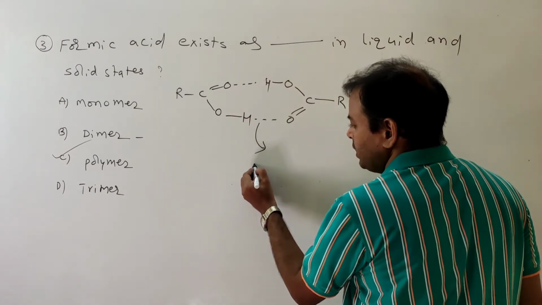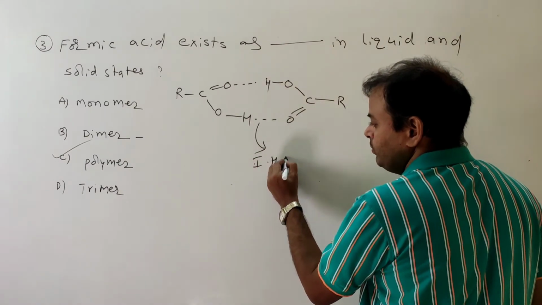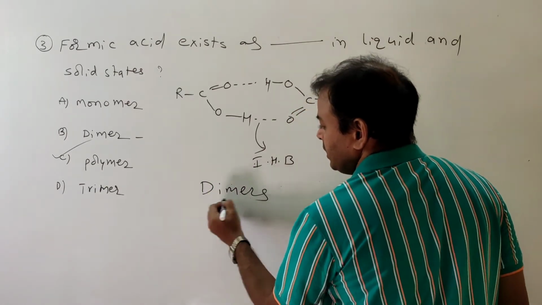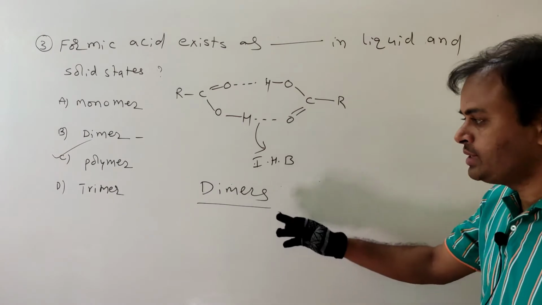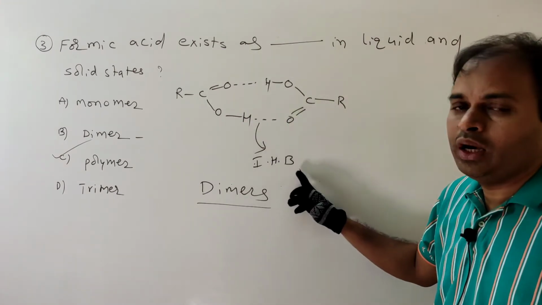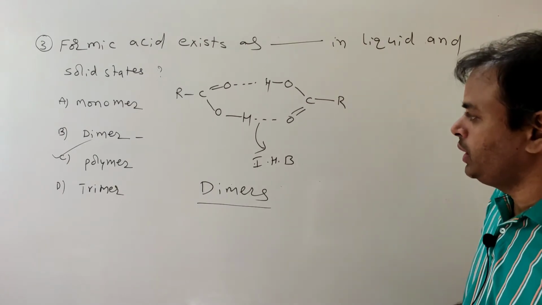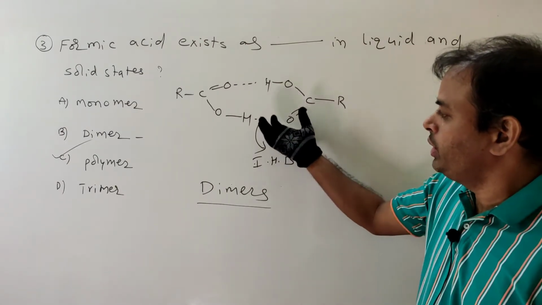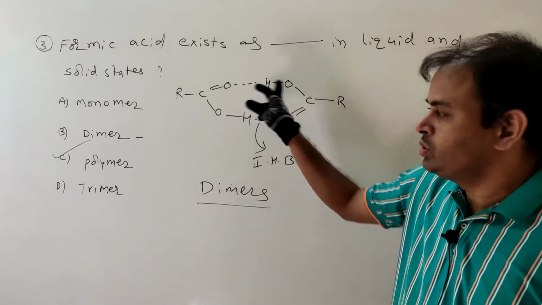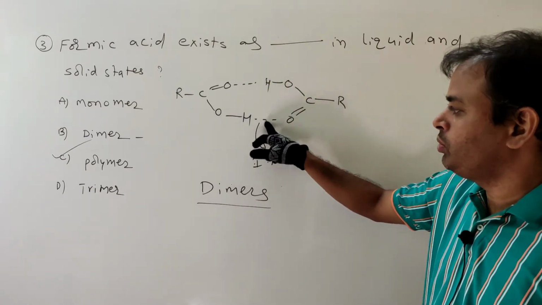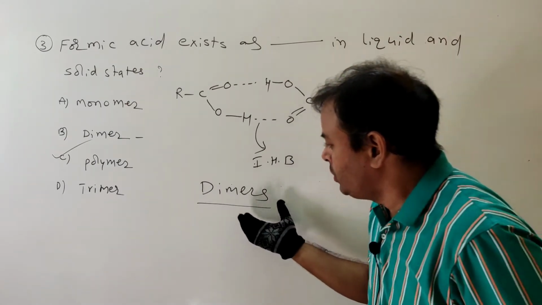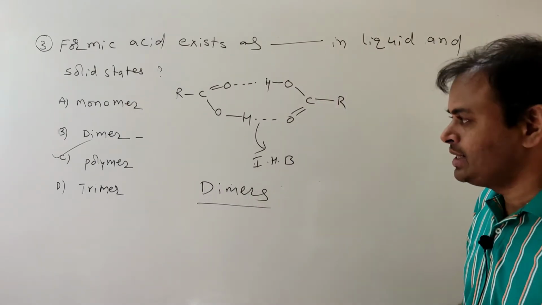Due to the strong intermolecular hydrogen bonding, carboxylic acids are generally dimers. What is meant by intermolecular hydrogen bonding? A hydrogen bond exists between two molecules. This is called an intermolecular hydrogen bond. So due to this, they exist as dimers.